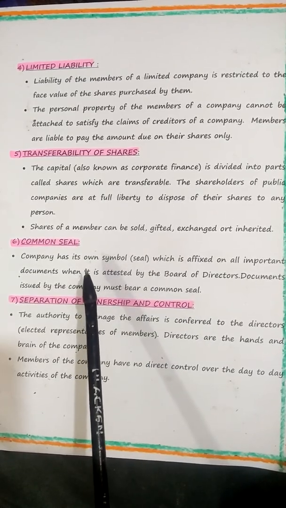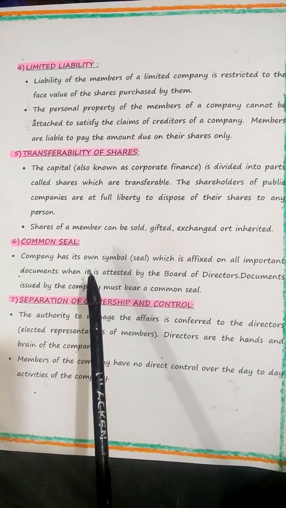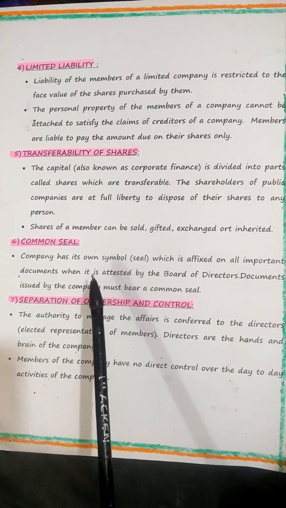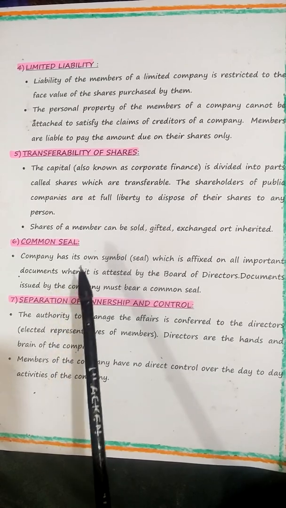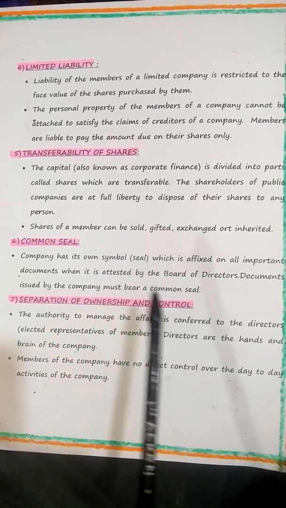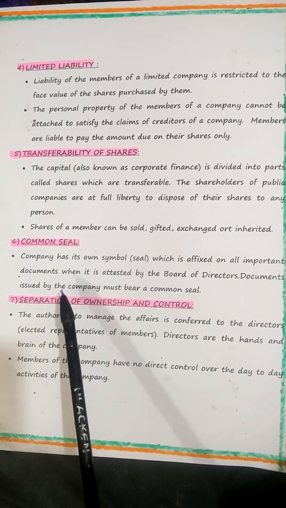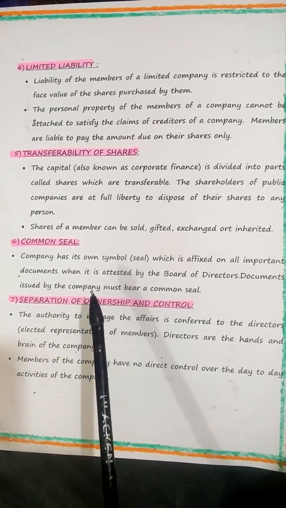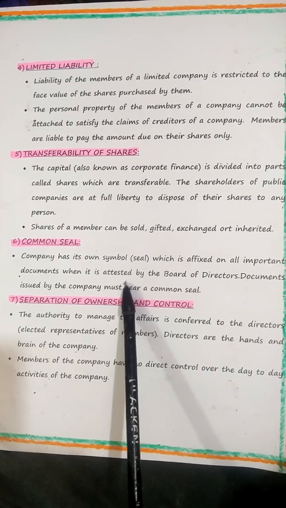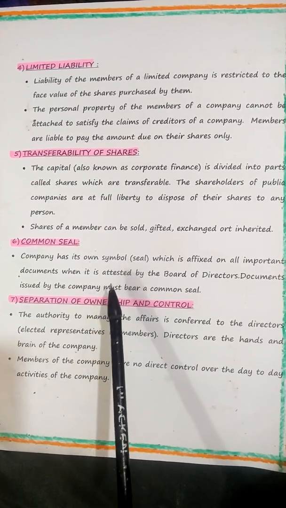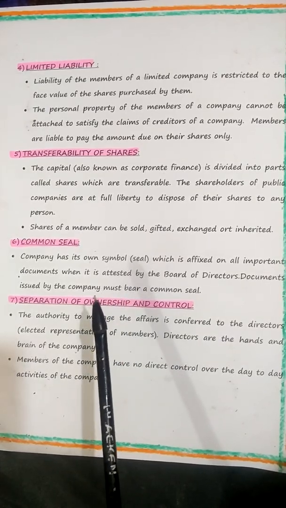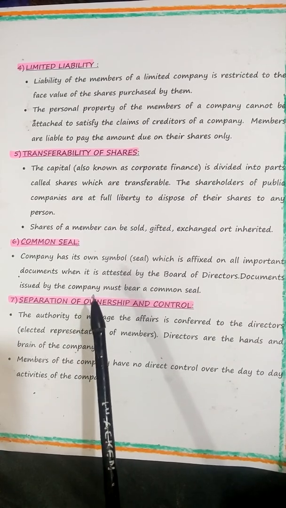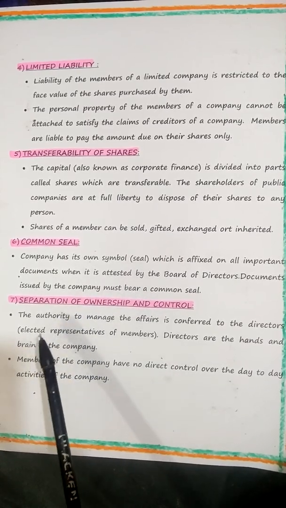Please make a note, children. The seal is used as an official signature for important documents of the company. Even in your progress cards, which are printed and given out computerized, they put the specimen seal. That is also valid. A seal is nothing but a symbol which is engraved and affixed. The seal is formally adopted at the first board meeting, where they decide what type of logo they require soon after registration. The seal is kept in the custody of the secretary of the company. Very important, children. Just like they keep the checkbooks and all finance documents under lock and key, in the same way they must protect the seal. The seal cannot be kept just anywhere.